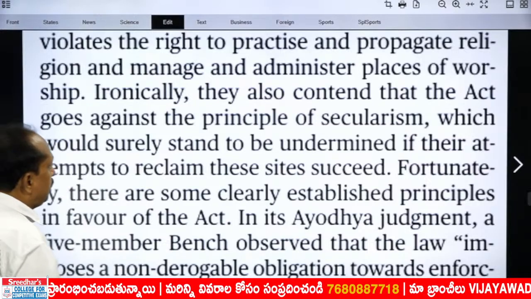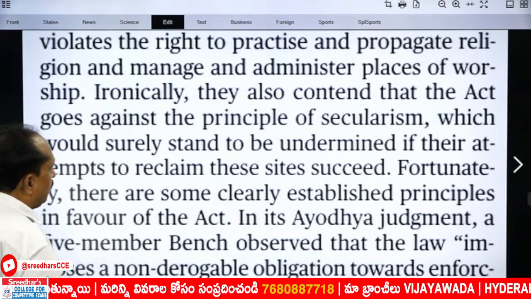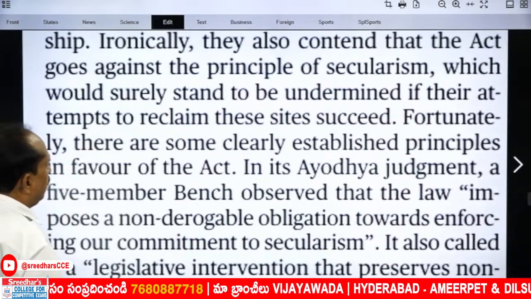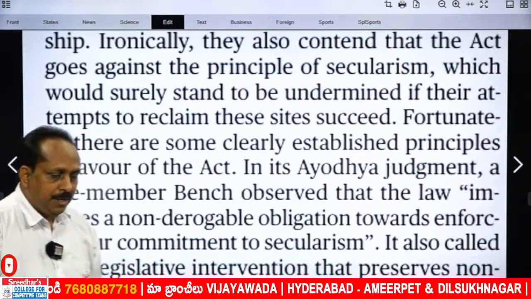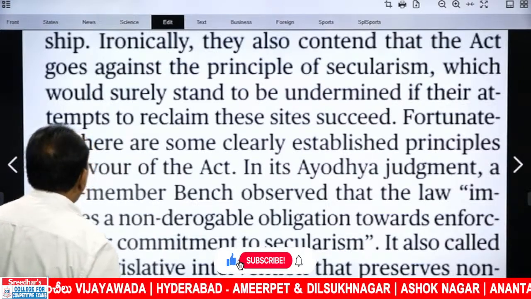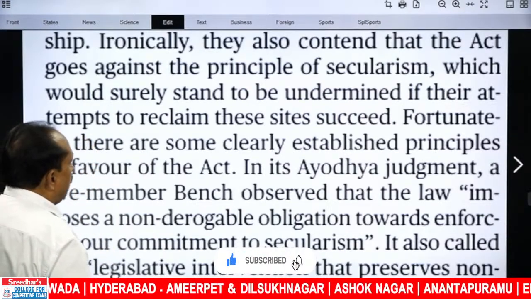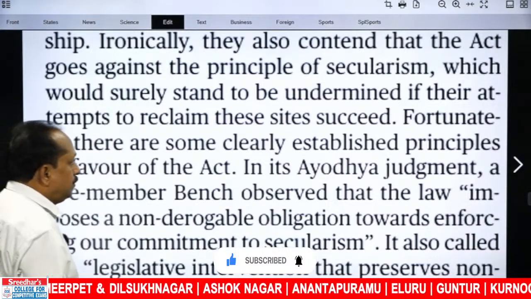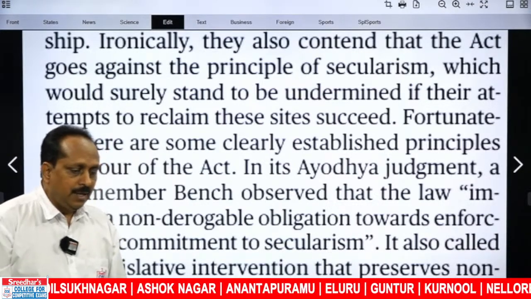Ironically, they also contend that the act goes against the principle of secularism, which would surely stand to be undermined. Undermine means weaken, to make something weak, undermine. Would surely stand to be undermined if their attempts to reclaim these sites succeed. This is a stand taken by the editorial.